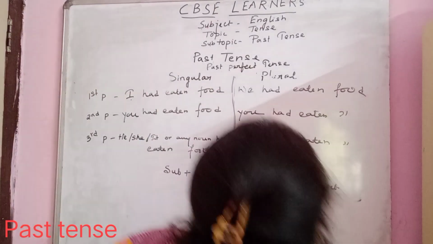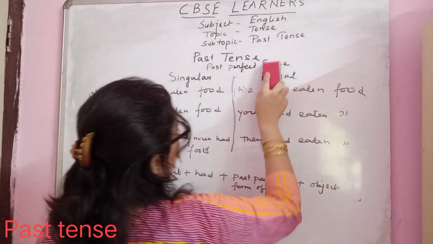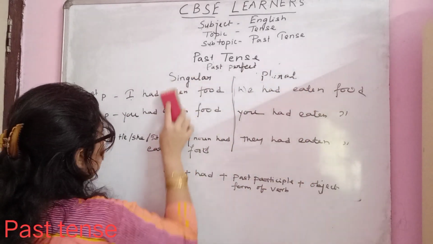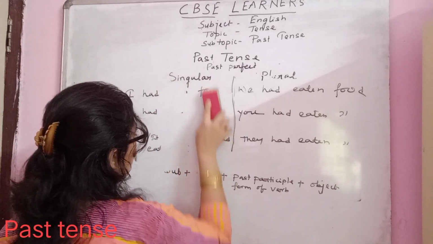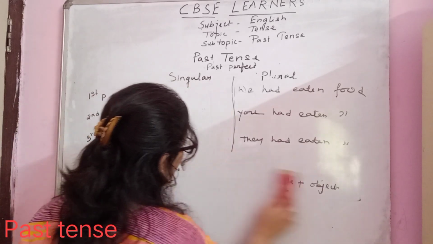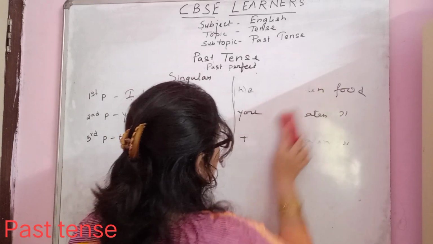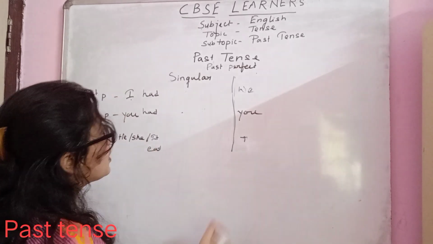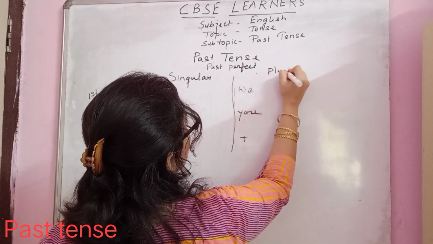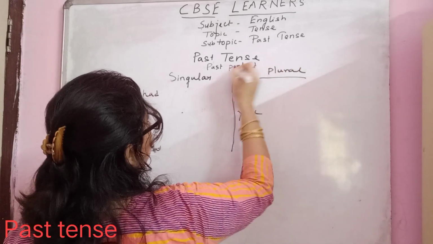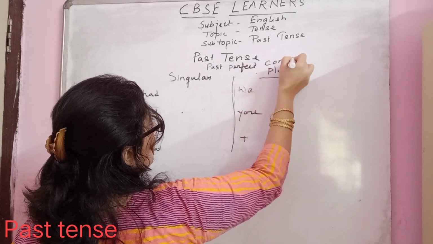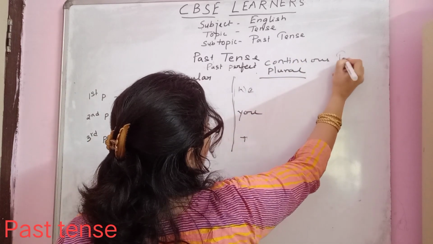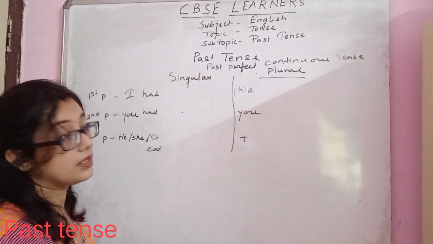Now let's move on to the past perfect continuous tense, which is the last subdivision of past tense. Okay. So the same helping verb will be used. I had, we had. This is past perfect continuous, which means something started in the earlier past but was still continuing in the past.